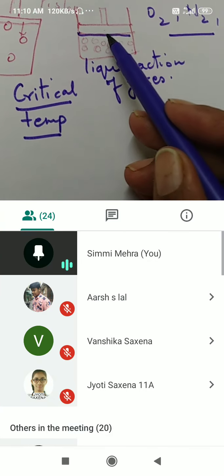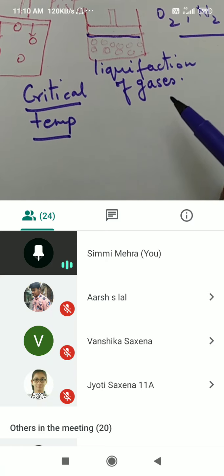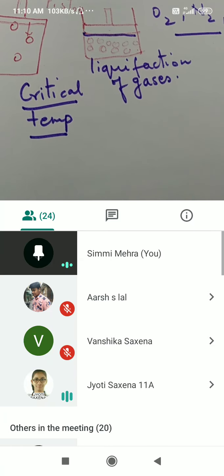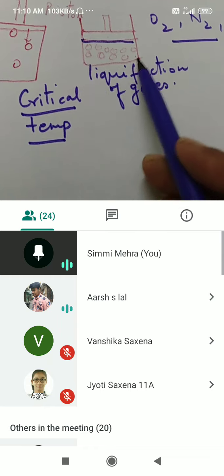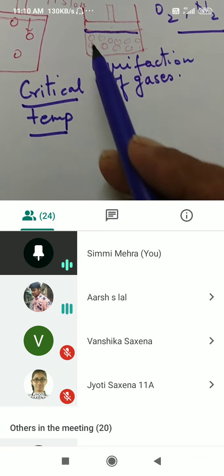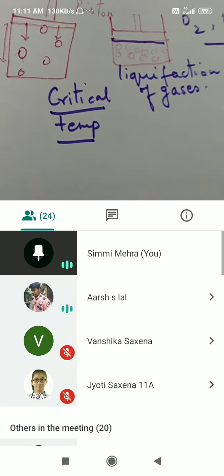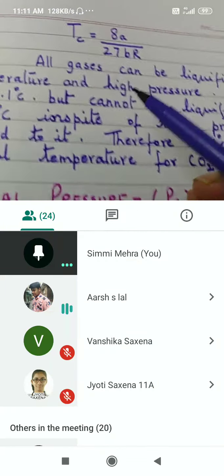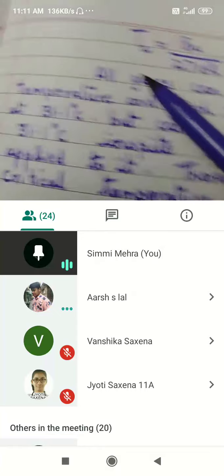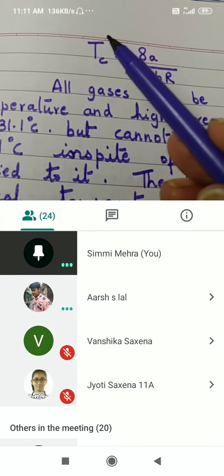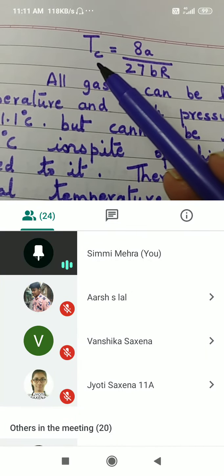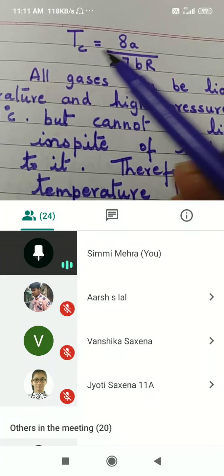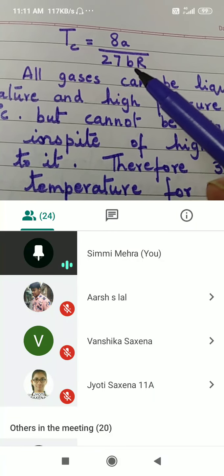The pressure applied at critical temperature is known as critical pressure, and the volume occupied by the gas is known as critical volume. Together they are known as critical constants. TC stands for critical temperature, which can be calculated as 8a upon 27bR.